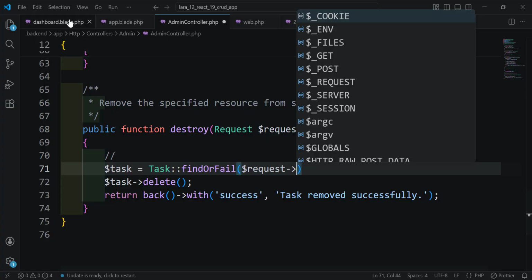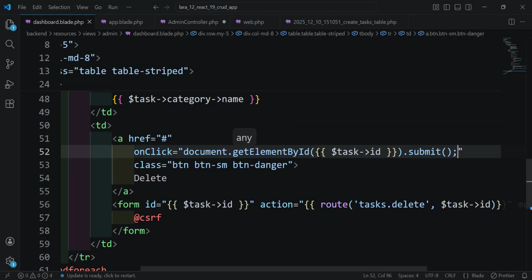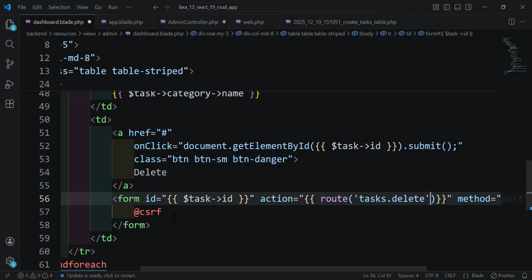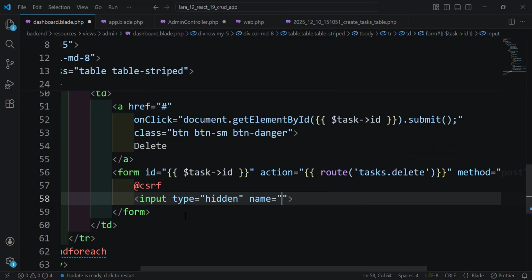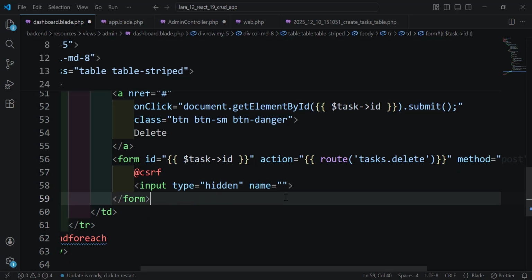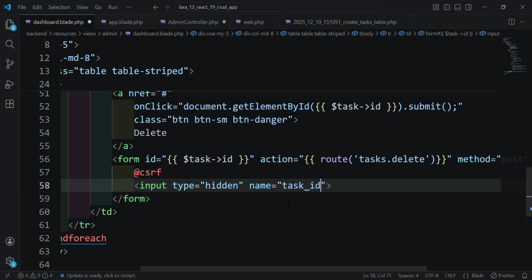So here let's go back. Here we have the task ID, and we submit the form. So the form here is delete, and here let's remove this and give it a hidden input. And the hidden input will be, let's give it the name task ID, and the value will be task ID. Okay. So task ID. Now we have the value and we have the name.